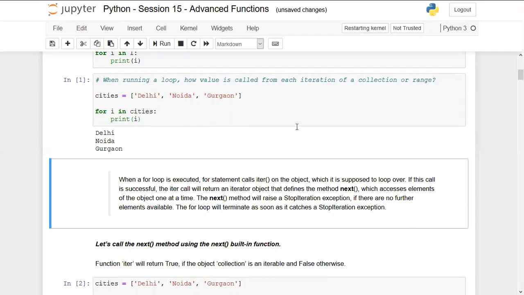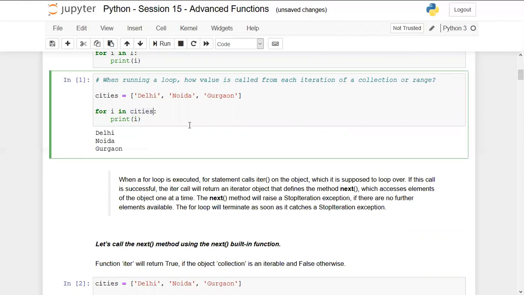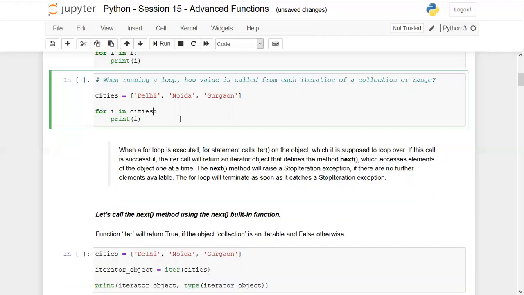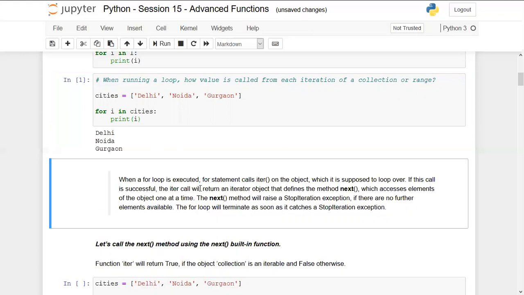Okay, let me clear the output. So when a loop is executed, this for statement calls iter on the object. Every time we run a for loop, it will use the iter method on this iterable object to create an iterator, which is supposed to loop over. If this call is successful, the iter call will return an iterator object.